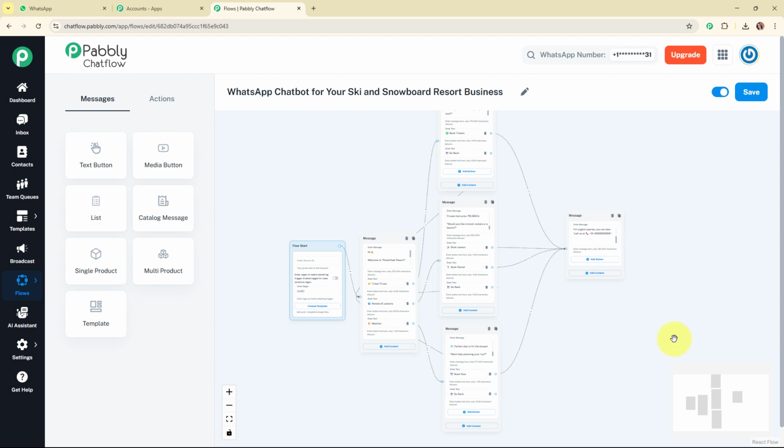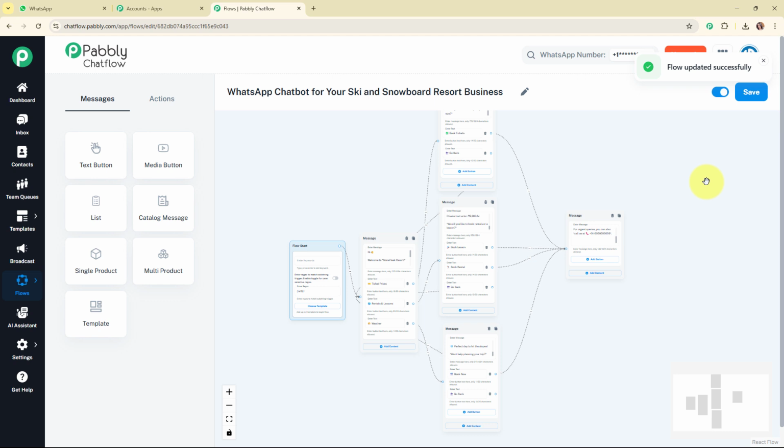So this is a very simple and short chatbot that I've created for my ski and snowboard resort business. And now after creating the flow, I'm going to click on this save. And you can see it says flow updated successfully. That means we have successfully saved the flow that we just created.